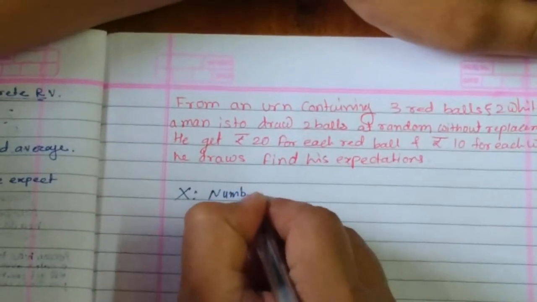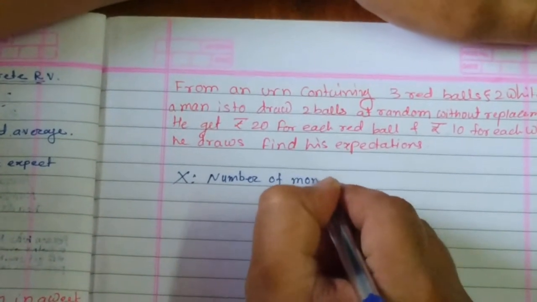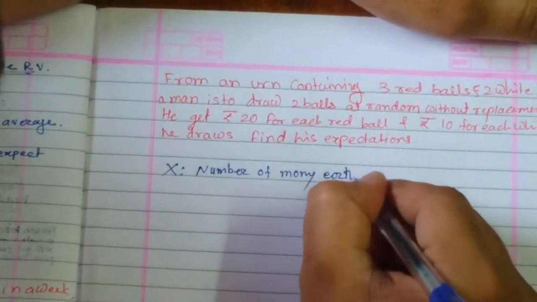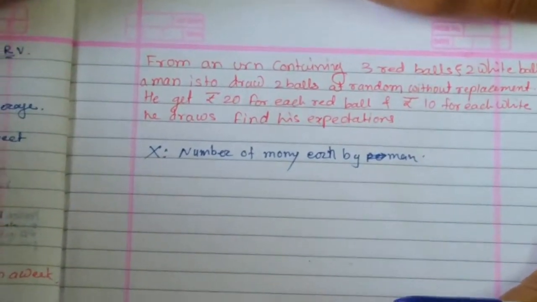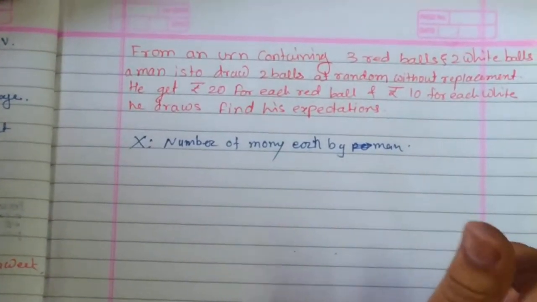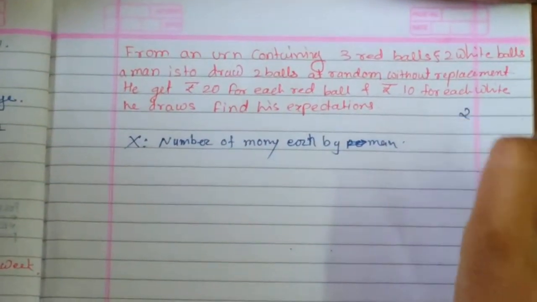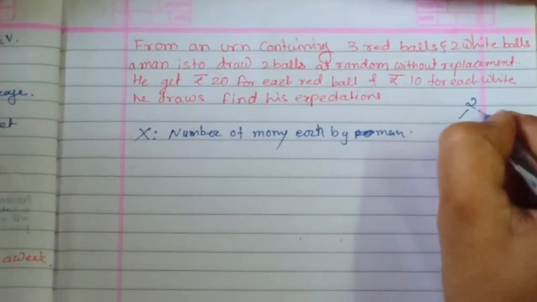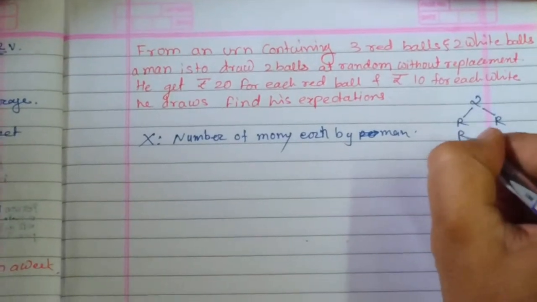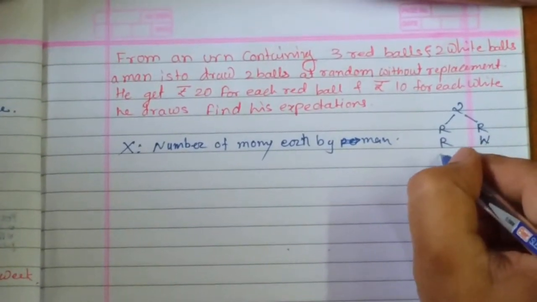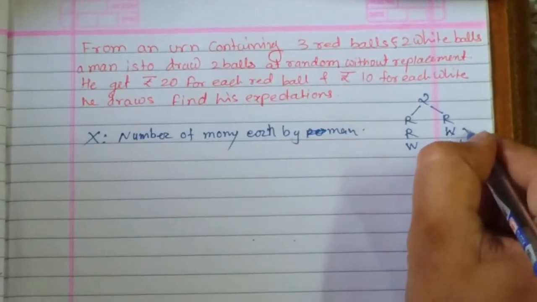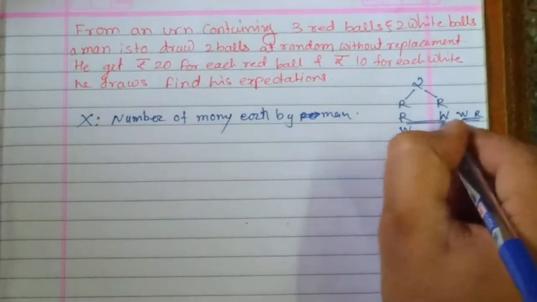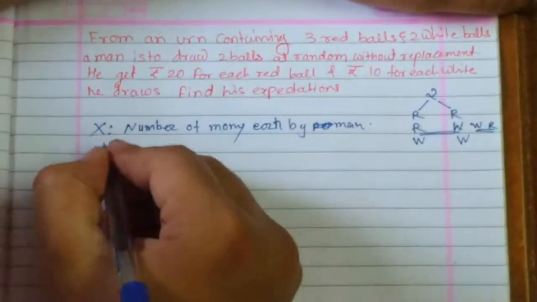We will say capital X denotes the amount of money earned by that man. Can you tell me what the possibilities are? I am just going to pick 2 balls at random. What are the possibilities? Either both are red, or one red and one white, or both are white. Red-white and white-red both combinations will give you the same money, no doubt.